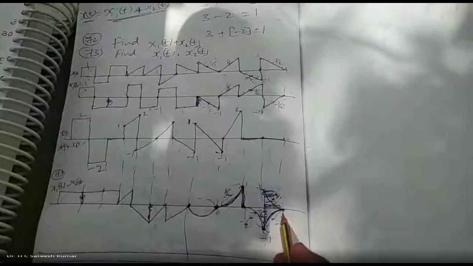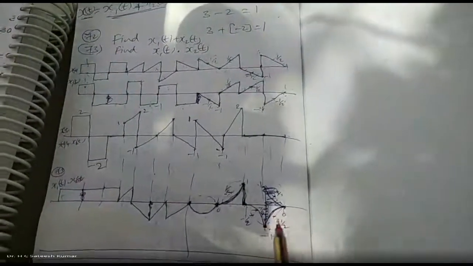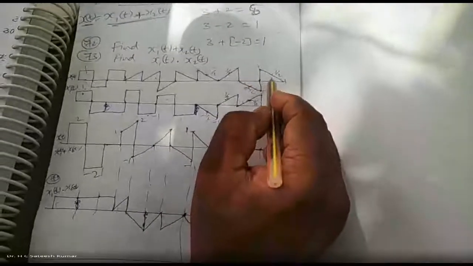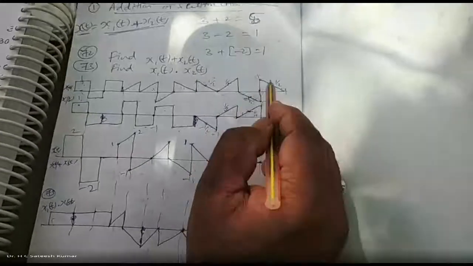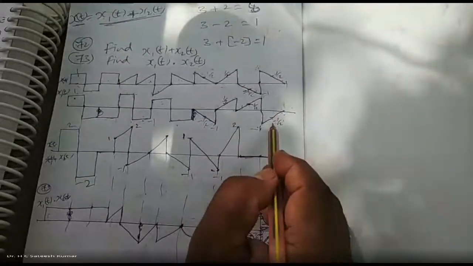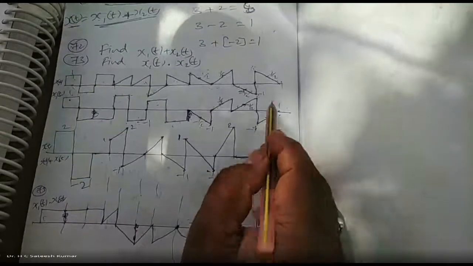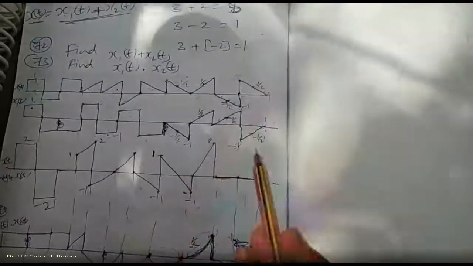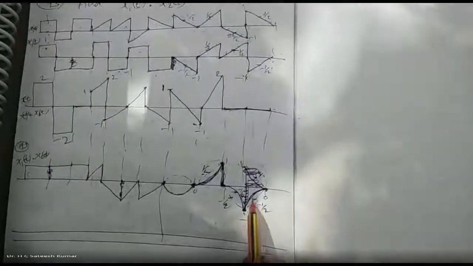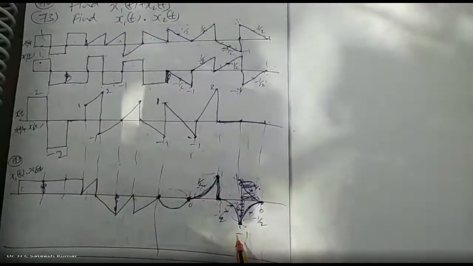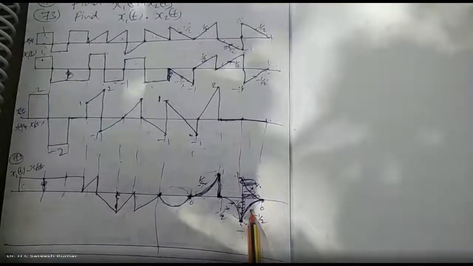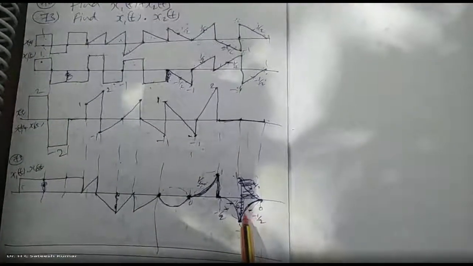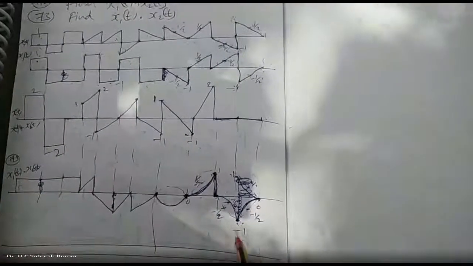Now what kind? Here this side or this side? You have to check it out. How will you do that? Go to half the way. Half the value is half the way. This is half, this is minus 1, minus half. Minus half into plus half is minus 1 by 4. Minus 1 by 4 is here. Because this minus half is half the way, minus 1 by 4 is less than. Therefore, you are going to get this kind of curve.